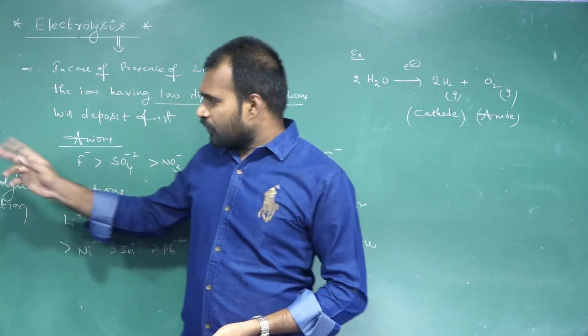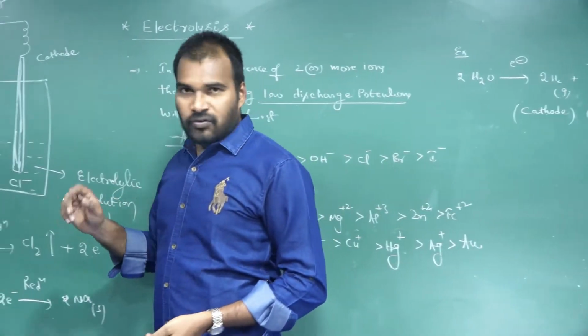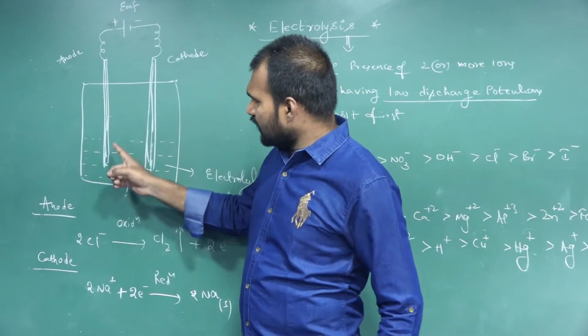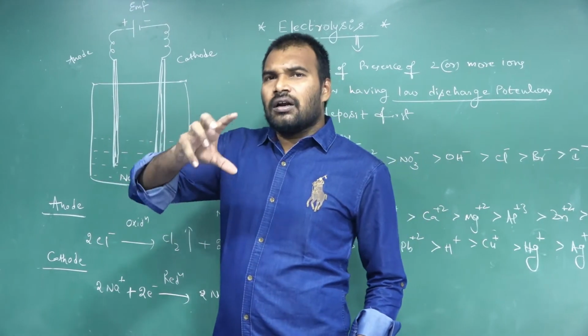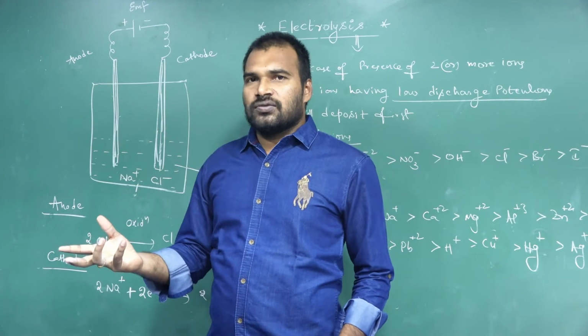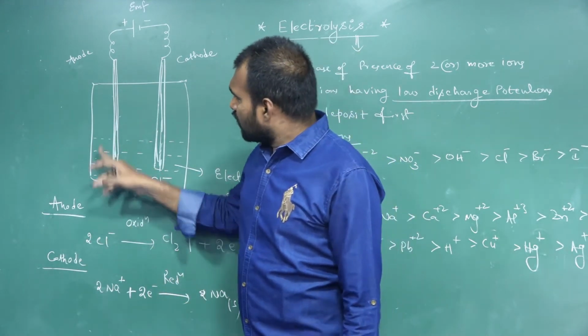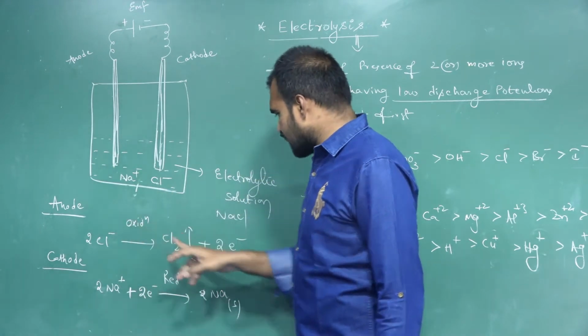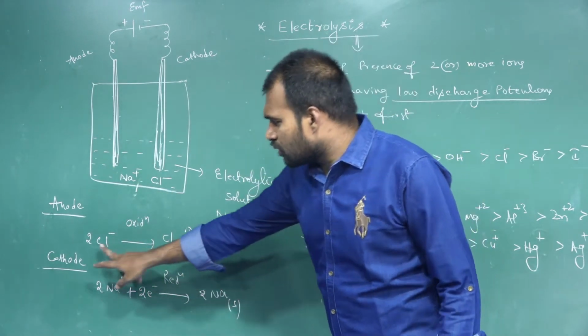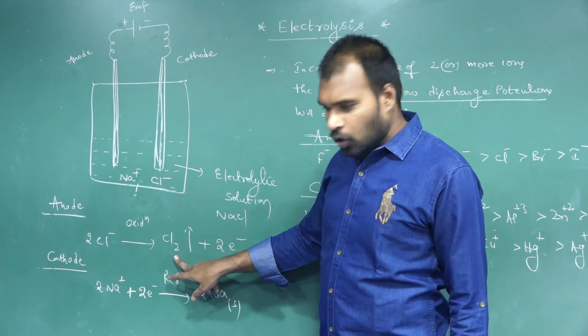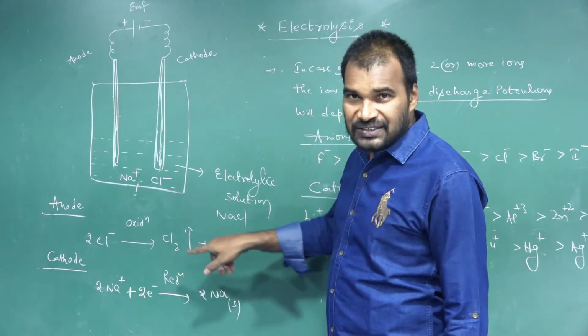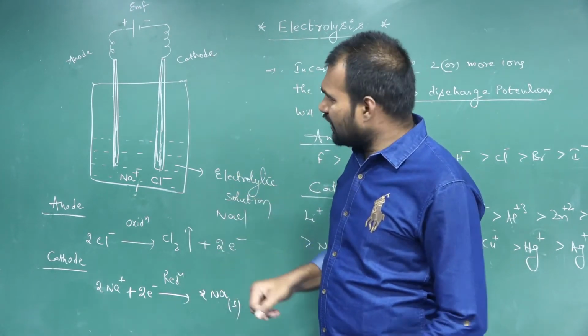And one more thing, if you see the mechanism of electrolysis, what is the flow direction of electrons in an electrolytic cell? At the anode, which process takes place? 2 chloride ions liberating chlorine gas and 2 electrons, that means de-electronation.